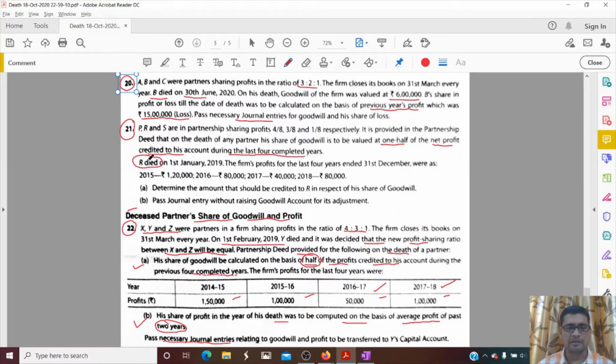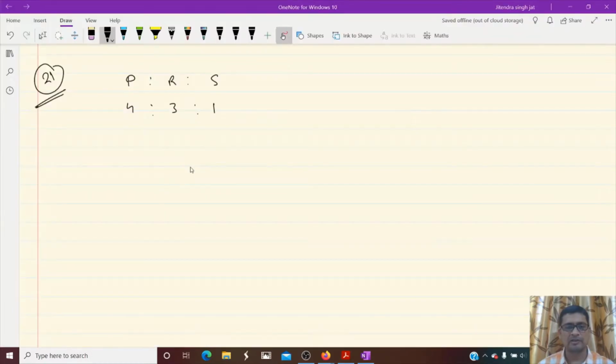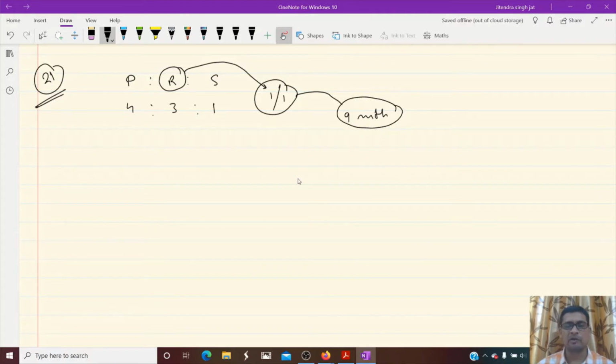R died on 1st January. R died on which date? On 1st January. After how many months? Tell me, children. After 9 months, he died. So we need to calculate profit or loss for 9 months.